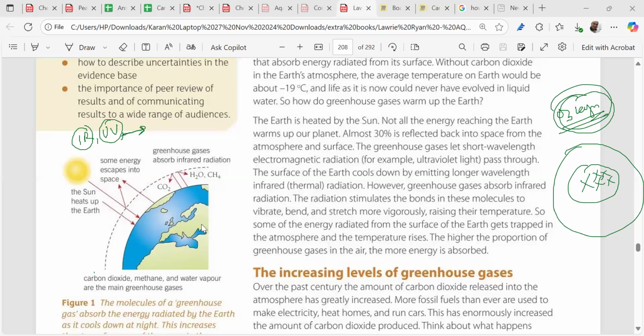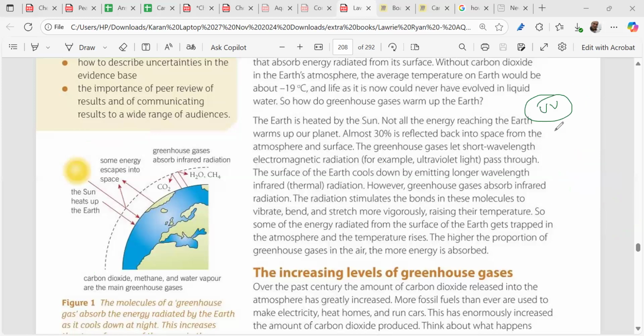Why? Because this ultraviolet light is very threatening. It will be damaging living cells. It kills living cells. So ultraviolet ray is very, very harmful, and we are blessed in this earth that we have got an ozone layer. And yes, we are already destroying the ozone layer. There's an ozone hole which is created, right, due to human activities.